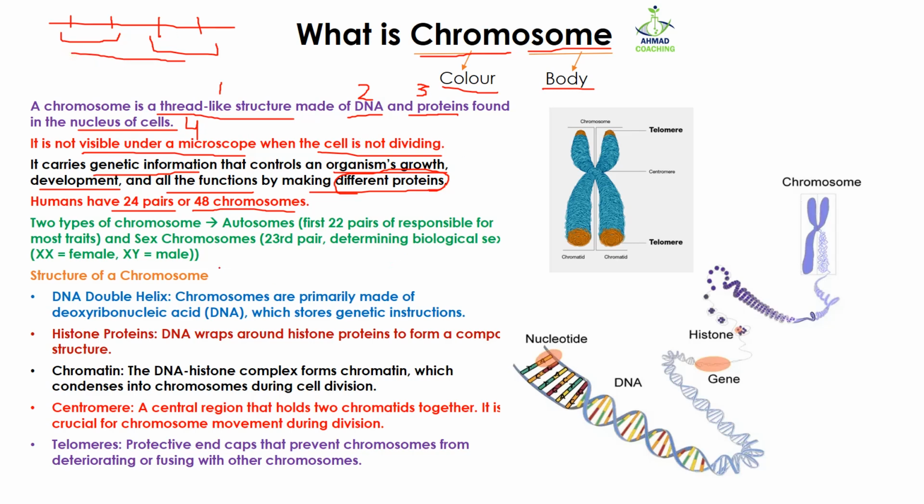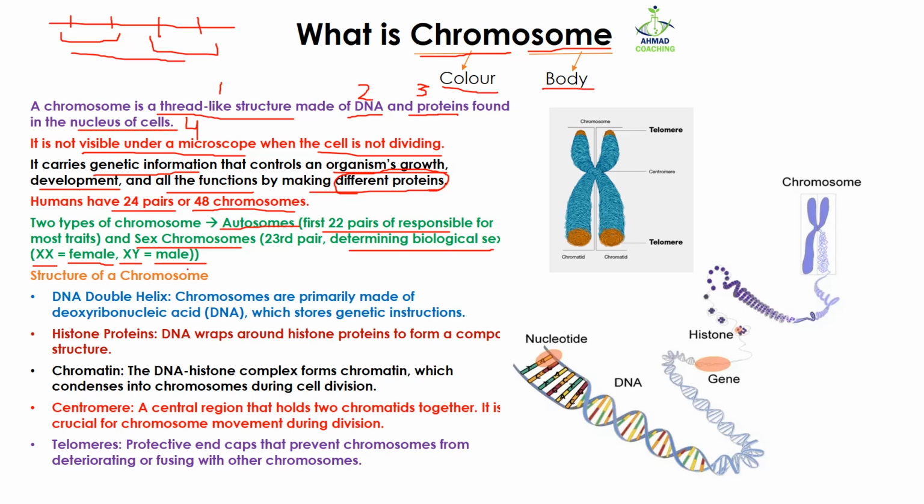Talking about the types of chromosomes, there are 2 different types of chromosomes, autosomes and sex chromosomes. Autosomes in humans are the first 22 pairs of chromosomes, which are responsible for most of the traits, like I said, hair color, eye color, height, skin color. All this information is stored in the autosomes. While the sex chromosomes are the 23rd pair of chromosomes in humans, and this chromosome determines the biological sex of a baby. If the chromosome is XX, then it's going to be female, and if the chromosome is XY, it's going to be male.